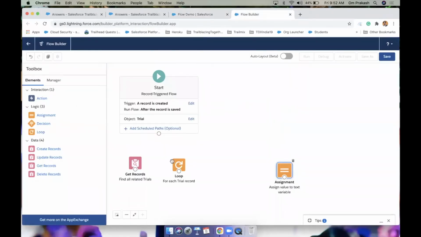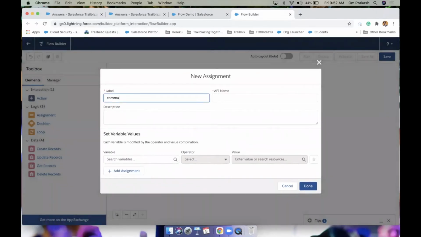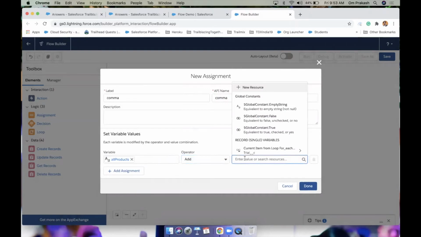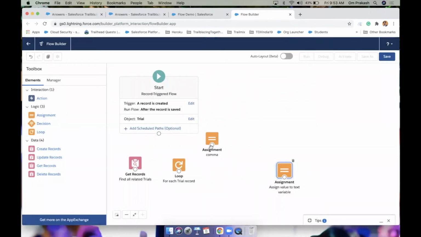Okay, let's go. Drag one more assignment for the comma. Variable, again the same variable, all products, add one comma and one space. Done. Okay, I just want to put it here.